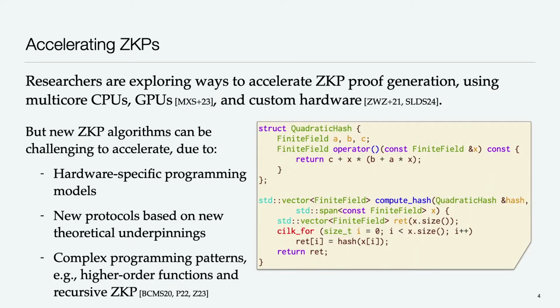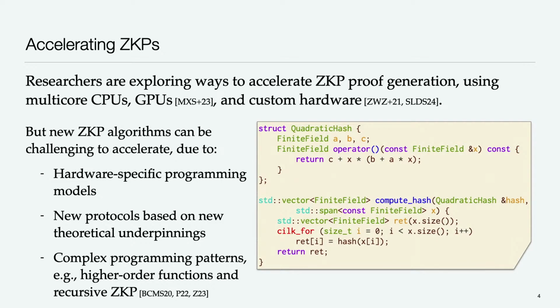The problem, however, is that these zero-knowledge proof algorithms can be challenging to accelerate for a variety of reasons. First of all, generally speaking, if you want to accelerate this on custom hardware or even on a GPU, you generally have to re-implement the system in some hardware-specific programming model that was not the language that you used to implement it in the first place. And so that requires a lot of engineering effort.